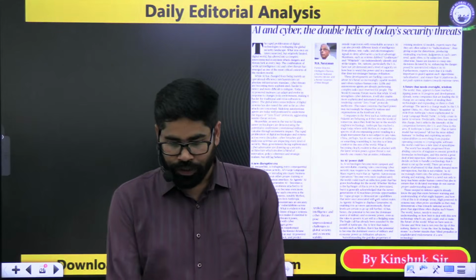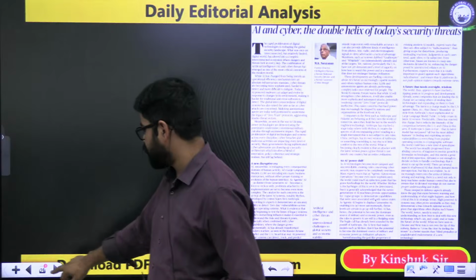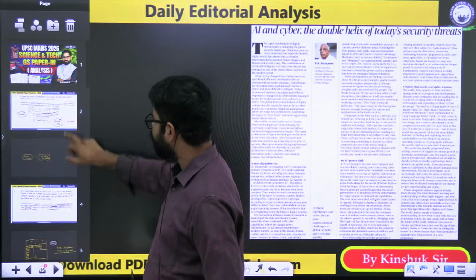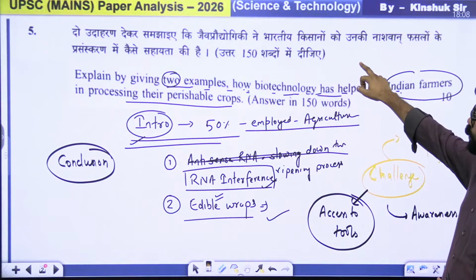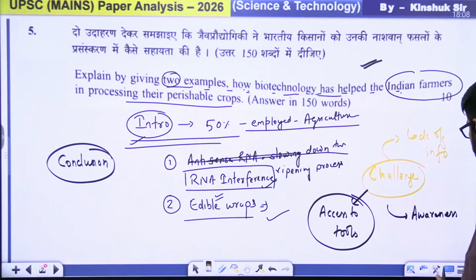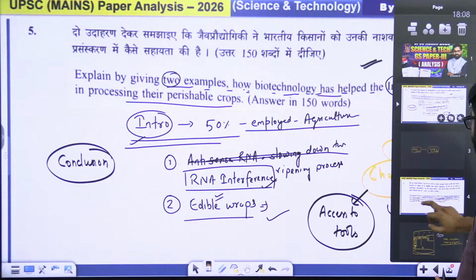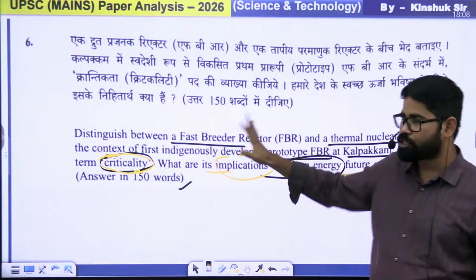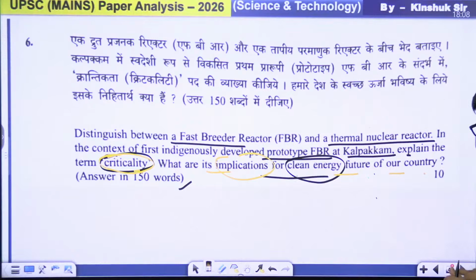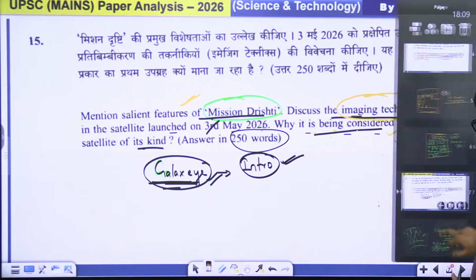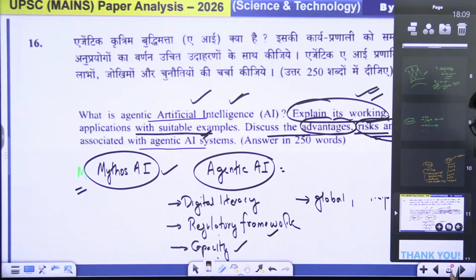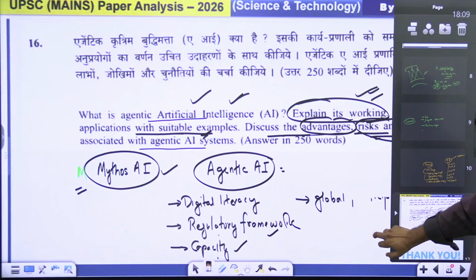Okay. So देखो, these are the 4 questions of your science and tech portion. The first was about biotech. The second was about fast breeder reactor. The third is with respect to Mission Drishti, and the fourth was with respect to agentic AI.